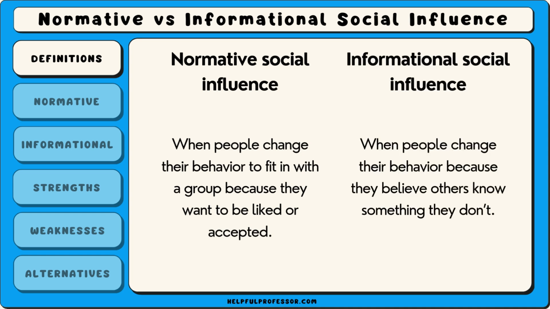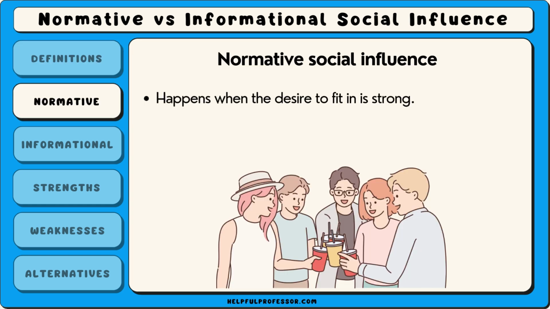On the other hand, informational social influence is when people change their behavior because they believe others know something they don't. In this case, they follow the group because they think the group has more information or knowledge about what's correct. Normative social influence happens when the desire to fit in is strong.